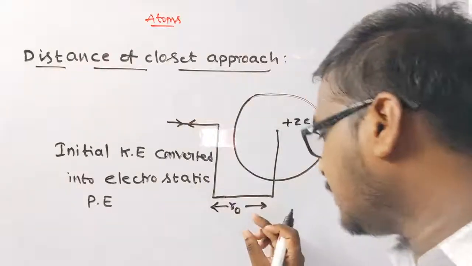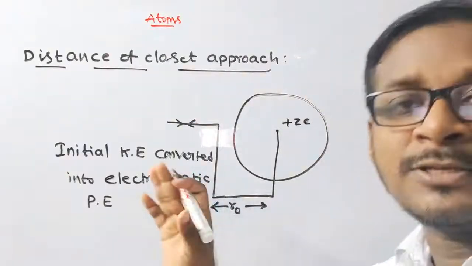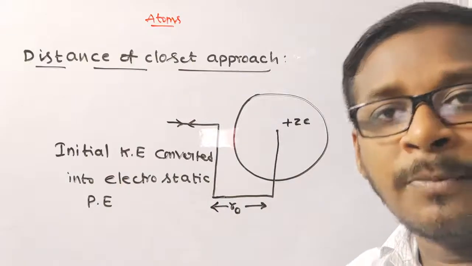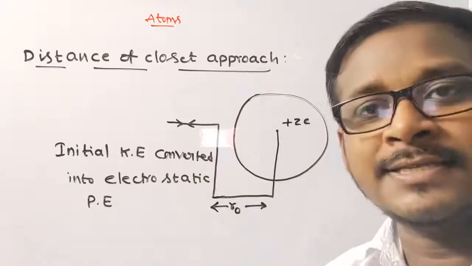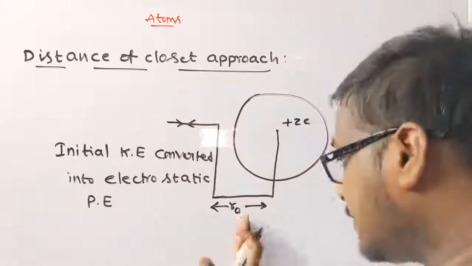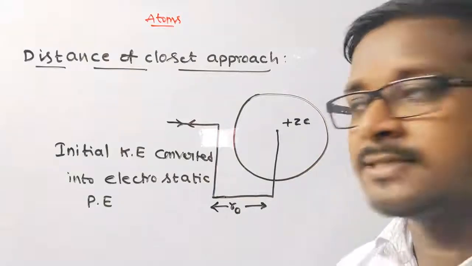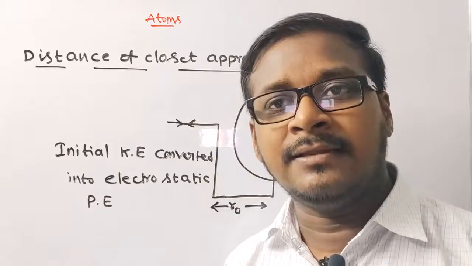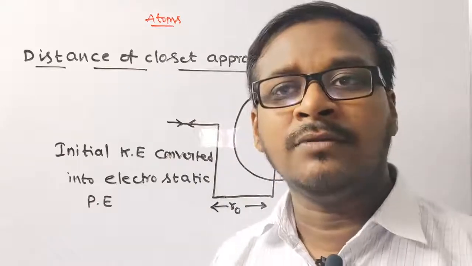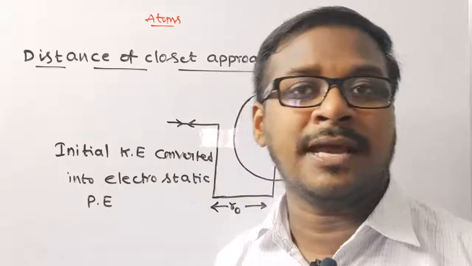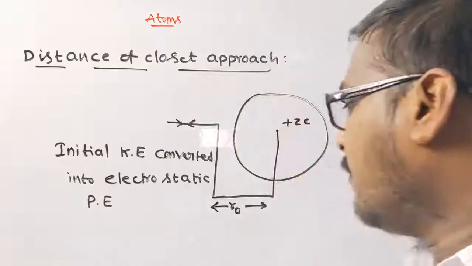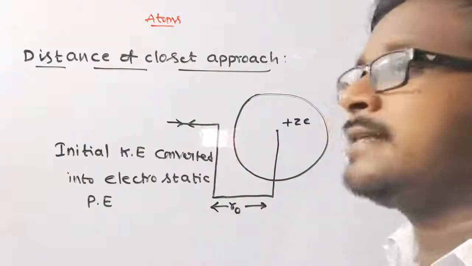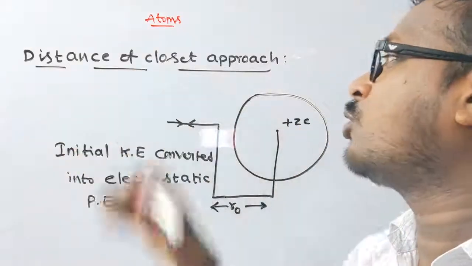The particle slows down and approaches the nucleus to some distance, where the distance is r naught. The initial kinetic energy of the particle is totally converted into electrostatic potential energy. This r naught is called the distance of closest approach.